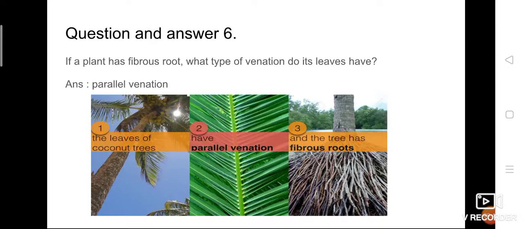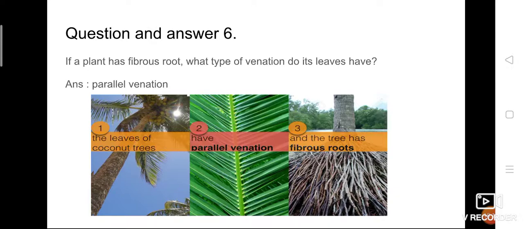So without seeing the root we can say what type of root the plant has. How? With the help of the venation. We have to remember it easily: PF. PF means parallel venation has fibrous root. P represents parallel, F represents fibrous. And you can say RT.